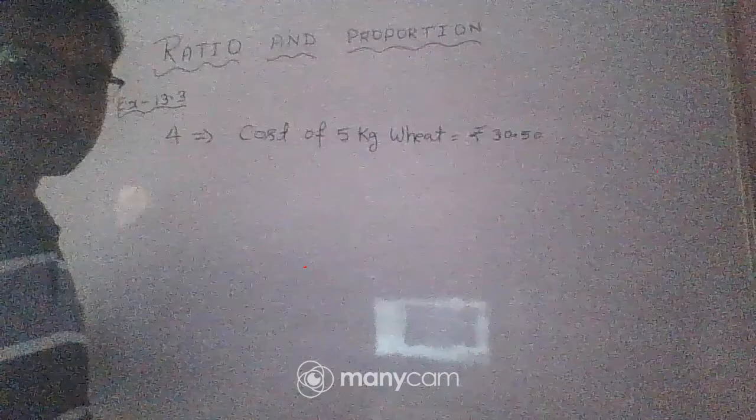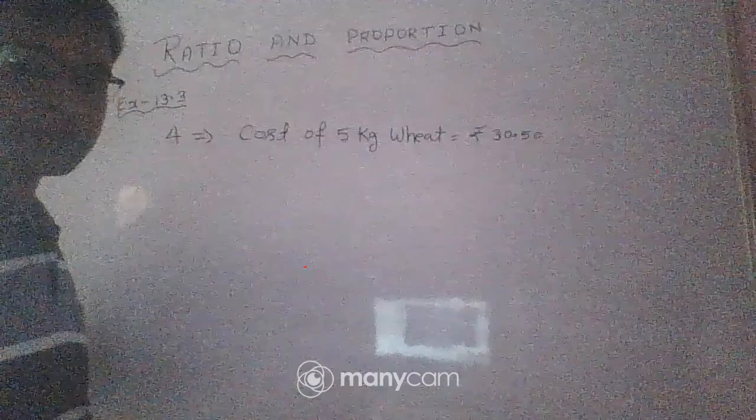Tell me. So you can see here we find the cost of 1 kg wheat is equal to 6.10 rupees. Now we find the cost of 8 kg.